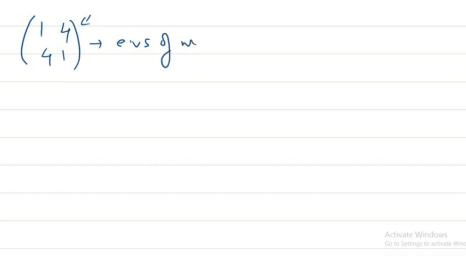So if you're given a matrix and you want to diagonalize it, what you have to do is first find the eigenvalues of that particular matrix. We found it to be 5 and minus 3 in our previous lectures. You find the corresponding eigenvectors.